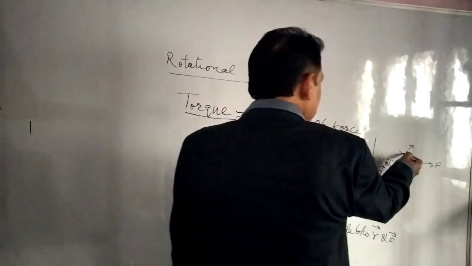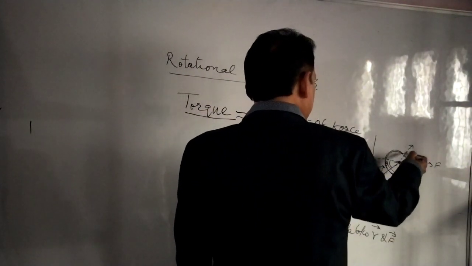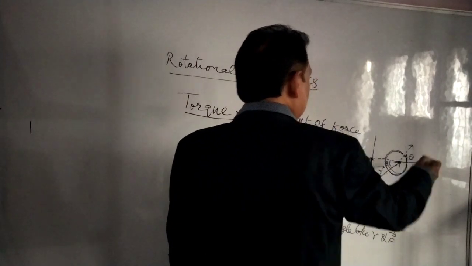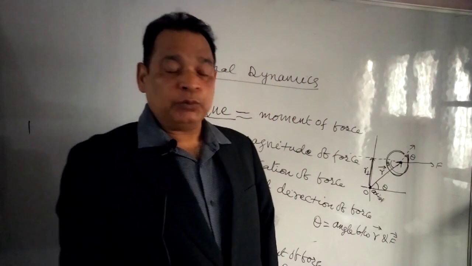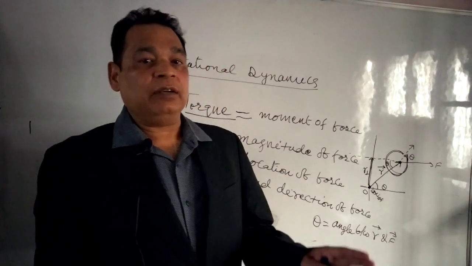This one is the largest and this is the least one. So we have to take the least angle between them, and that is theta.